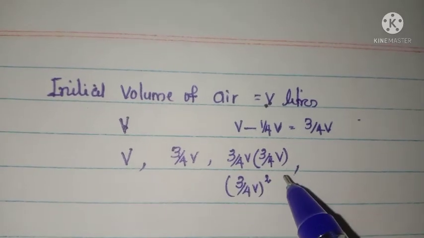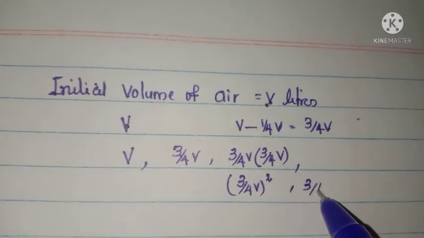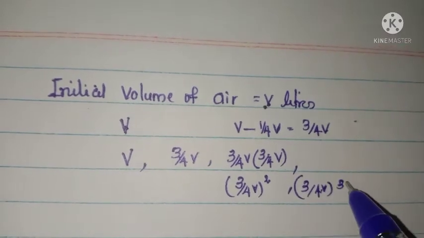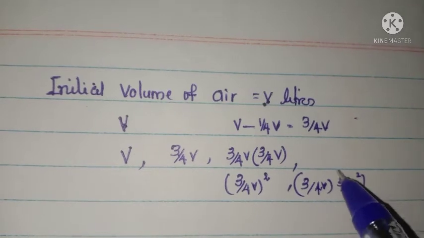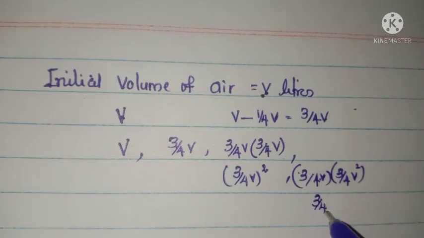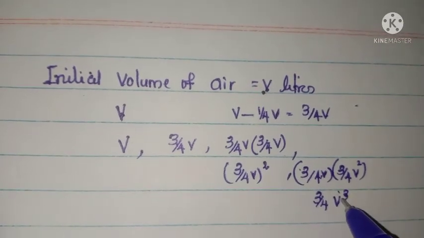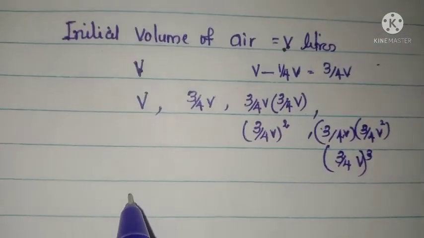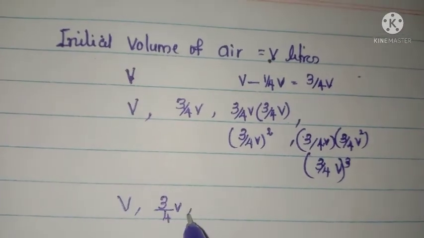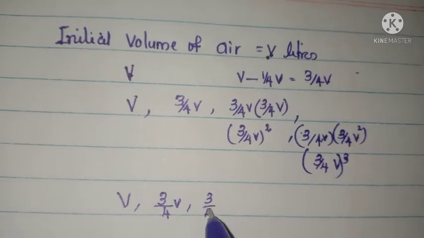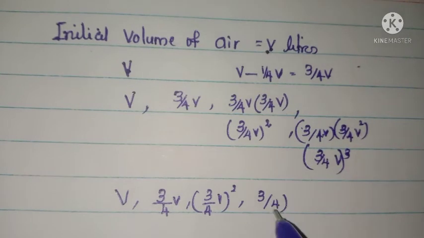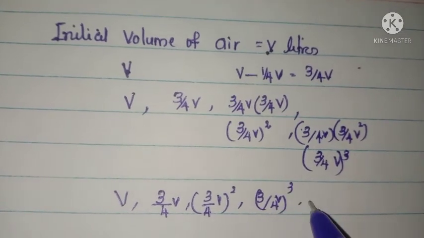Now after a stroke it becomes 3/4 of this remaining volume, that is 3/4 V square into 3/4, which is (3/4) V the whole cube. So the first volume is V, the second volume is 3/4 V, the next volume is (3/4 V) whole square, next (3/4 V) whole cube, and so on.